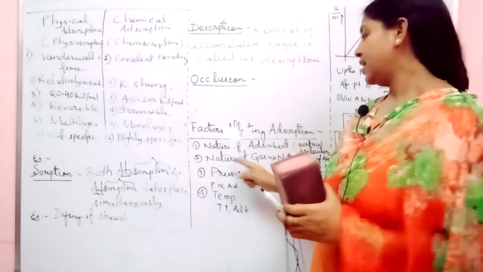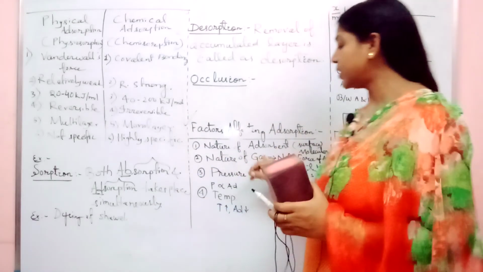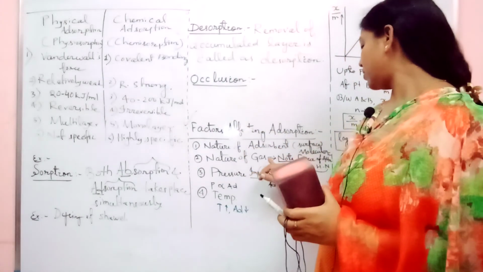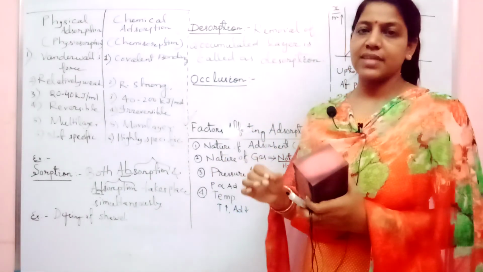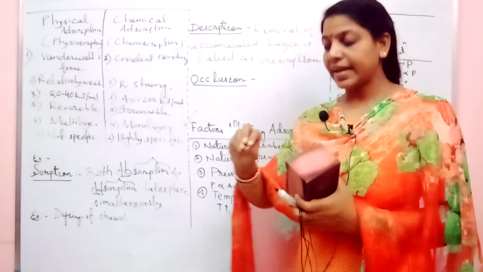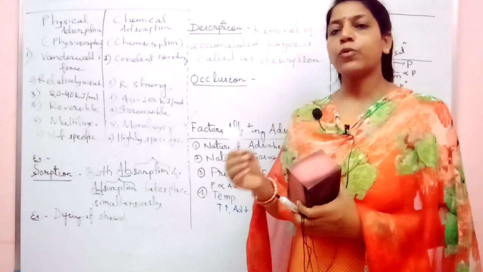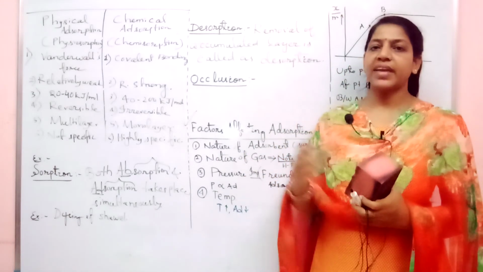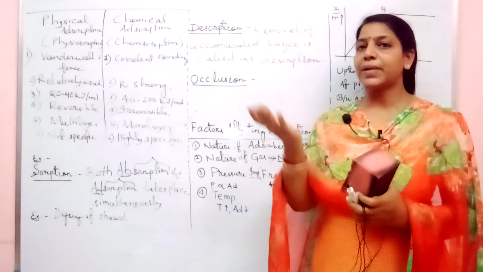Clear? Second, what is the nature of the adsorbate? And the adsorbate we are using is nothing but gas. Here you should know that when you are going to use gas as adsorbate, it depends on how easily that gas is liquefiable. You know how the gas will be liquefiable? They provide a certain critical temperature. Under that temperature only, your gas can be liquefied. That is called critical temperature. If you go beyond that temperature, then what will happen?